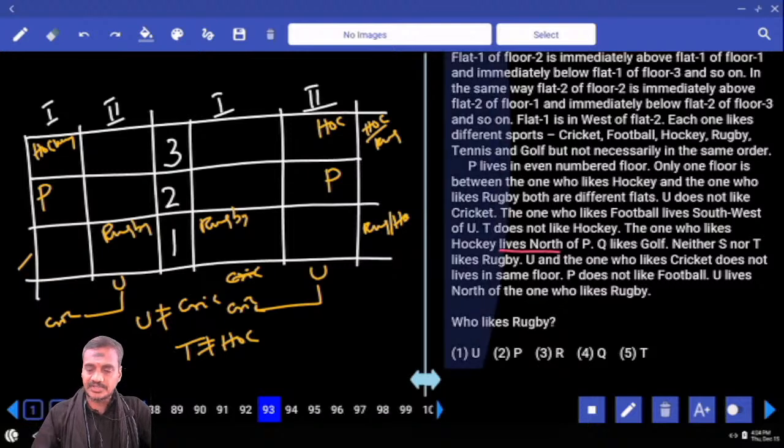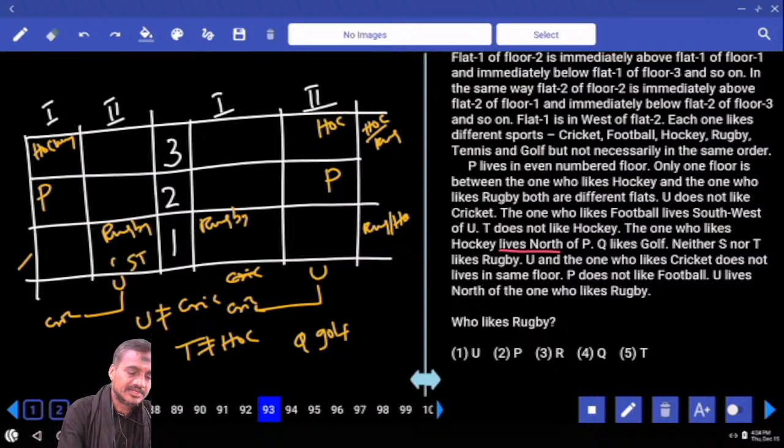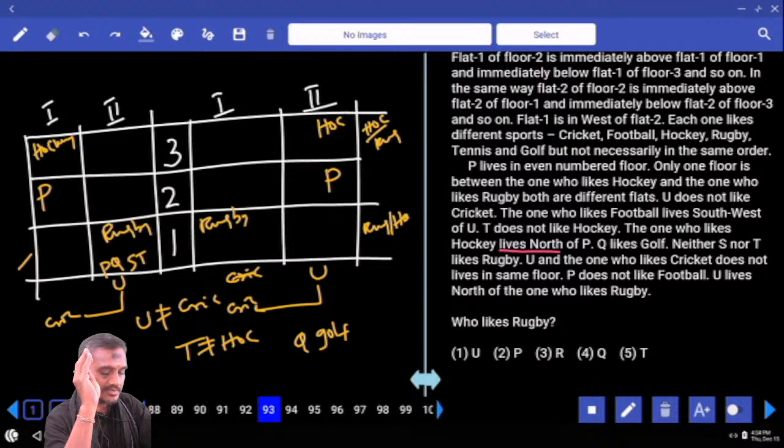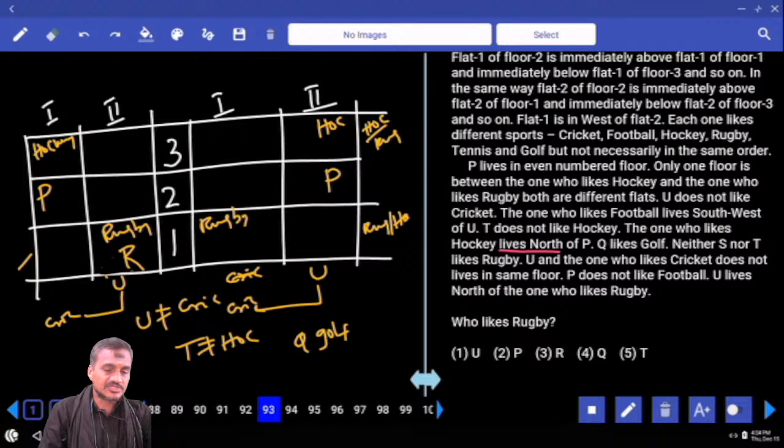The one who likes hockey is not Q. Q likes golf. And whatever it is, Q likes golf. Neither S nor T likes rugby. S and T cannot be here. And at the same time, Q also cannot be here. P also cannot be here. Are you getting this or not? P, Q, S, T cannot be here. And U also cannot be here, isn't it? And who is that person here? R is the person who likes rugby. Now follow here. P, Q, S, T and U cannot be here, and so here it must be R. And as it is R here, who likes rugby? R likes rugby.